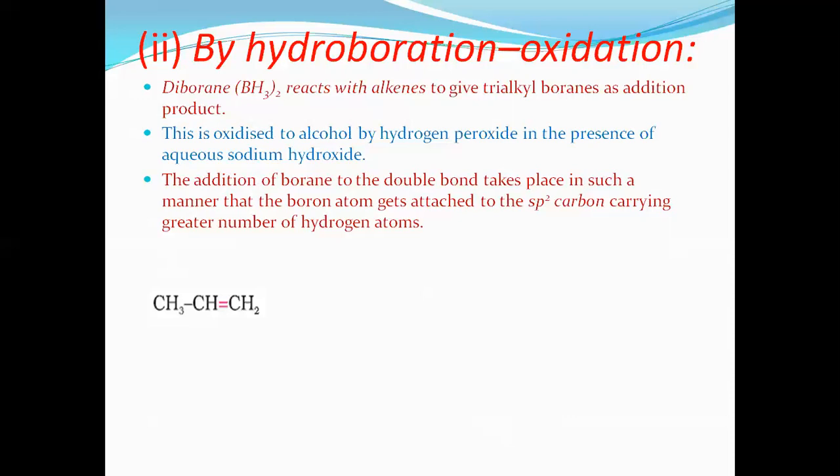In the case of unsymmetrical alkenes, since there are different numbers of hydrogen atoms on the two sp2 carbon atoms, you have to add the boron atom to either this carbon or that carbon, but the rule says to the one containing more hydrogens. Say diborane, B2H6, and boron has to be attached. Where to attach? According to the rule, to the sp2 carbon atom containing more hydrogen atoms, there you have to add boron. The other one you have to add hydrogen.